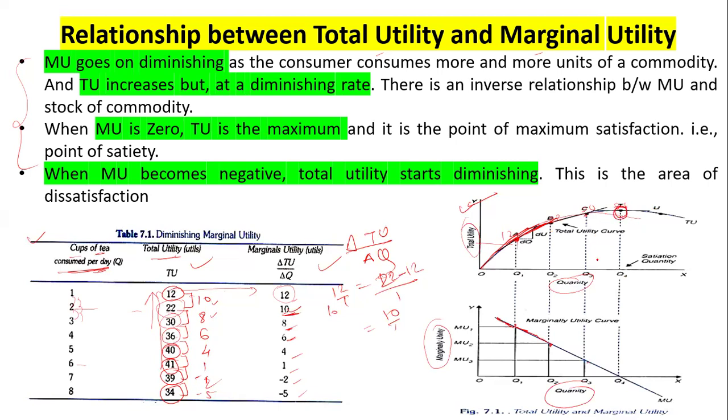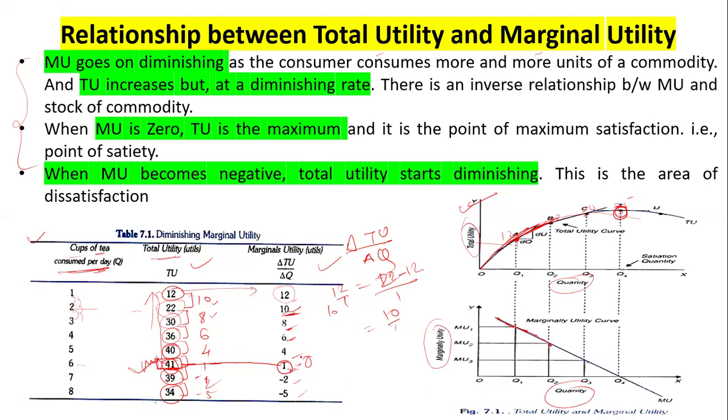And this is a point where the total utility is maximum. Where is the total utility maximum? At this sixth point, that is 41. Here you can see the marginal utility is 1. So what is happening over here? When the total utility is maximum, the marginal utility will be 0.